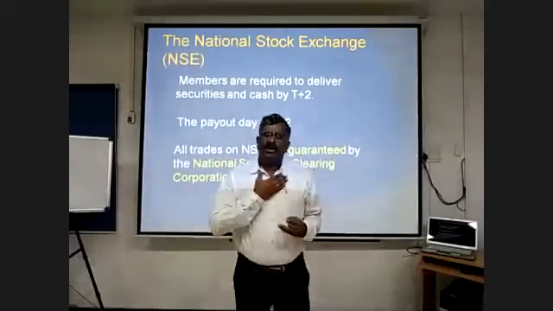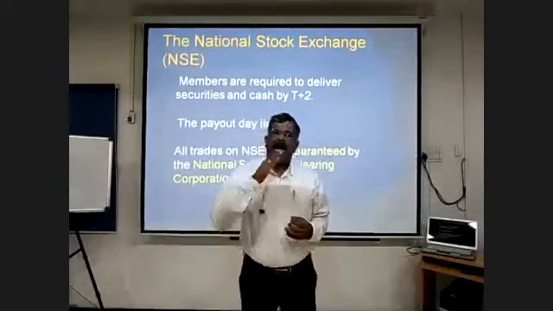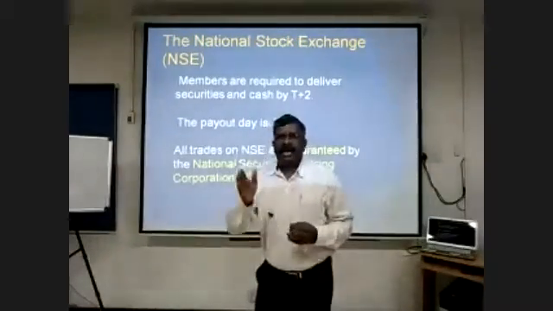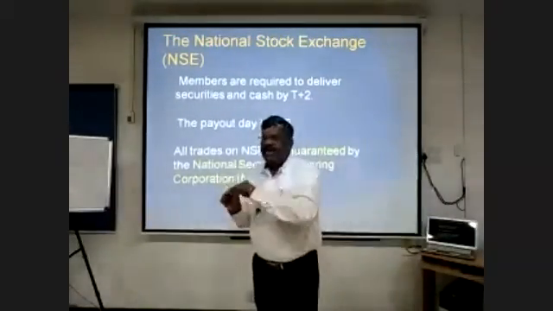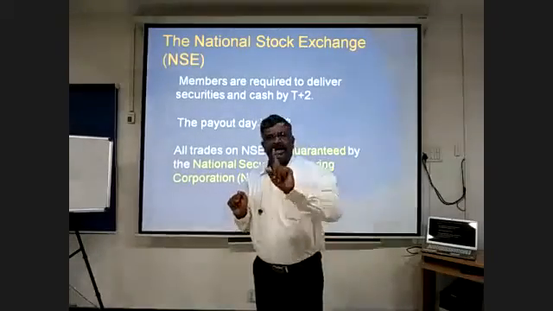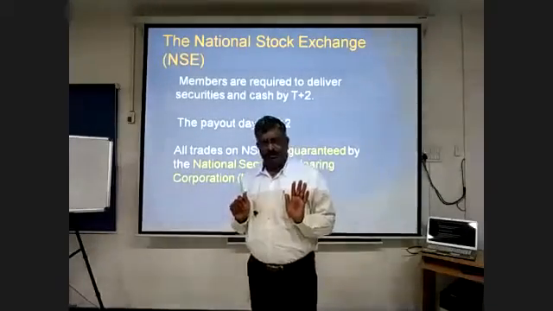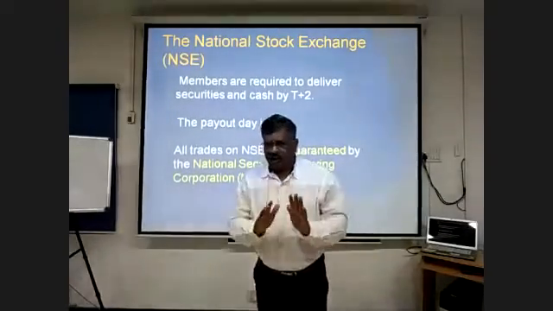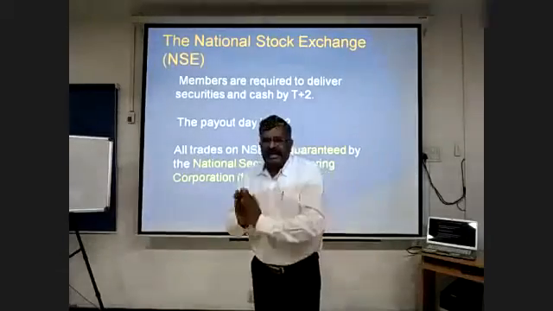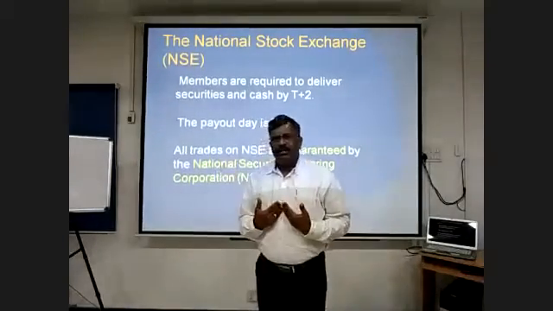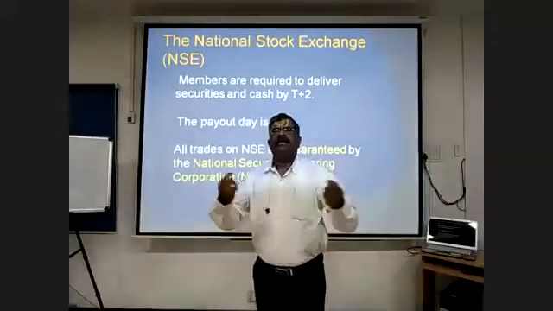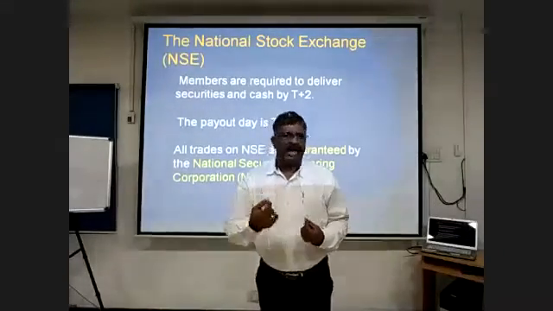Now, what is my role as a broker? I am acting as an agent. I am a constituent agent for my client. I am acting on behalf of my client and trying to place the order on the exchange. So I am not doing it on my own. I am acting as an agent as per the instruction of my client. So it is a principal-agent relationship as per the Contract Act.